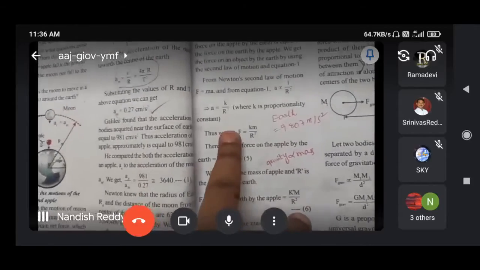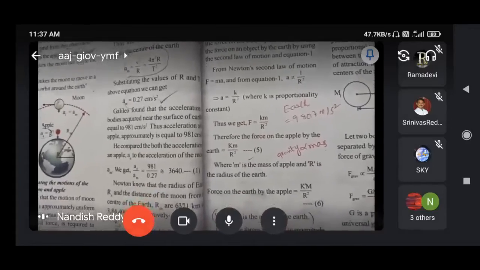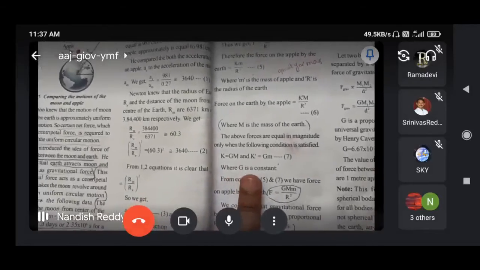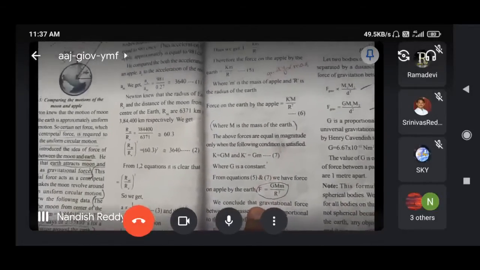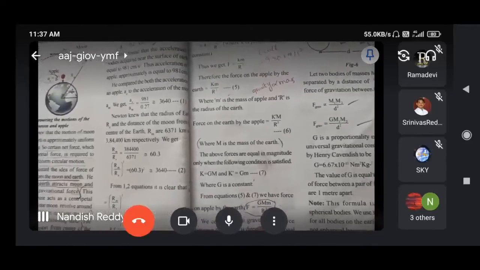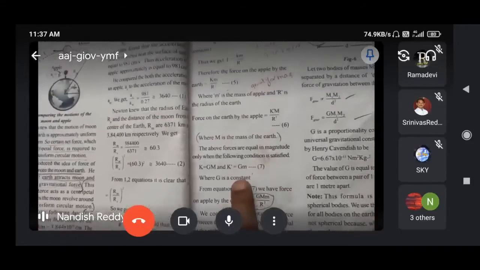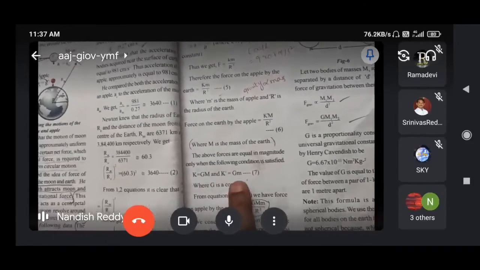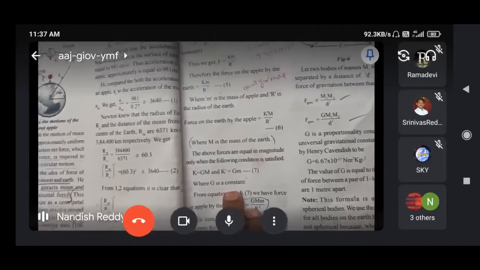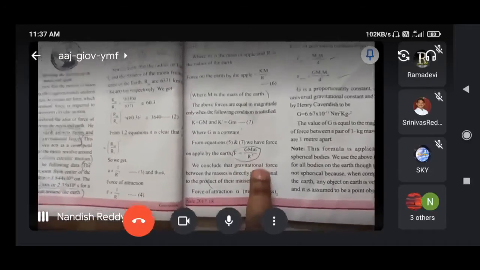Both K's are constants, so taking a unique constant capital G, F is proportional to capital M into small m by r square. F is equal to GMm by r square, because k is equal to GM and k is equal to Gm. These are constants, and commonly we take G as the gravitational constant.